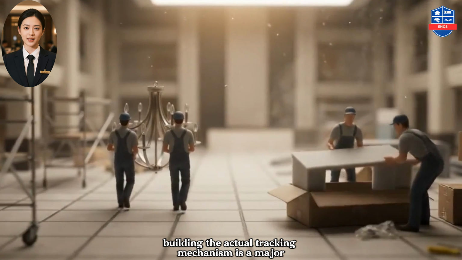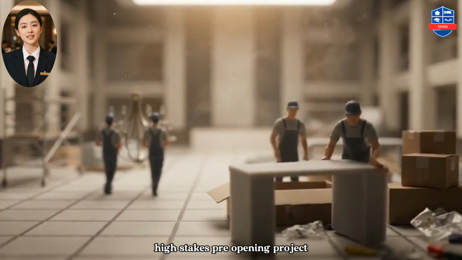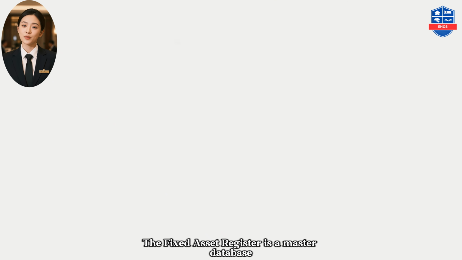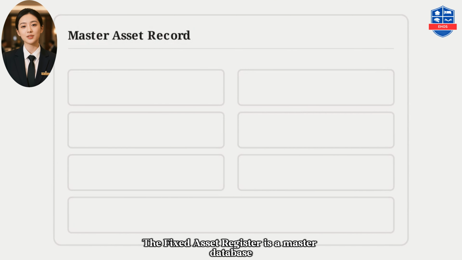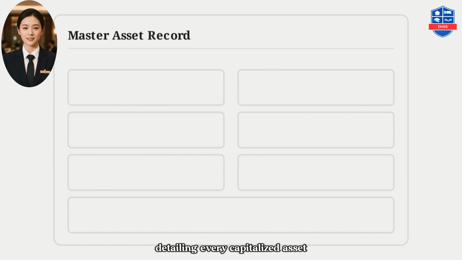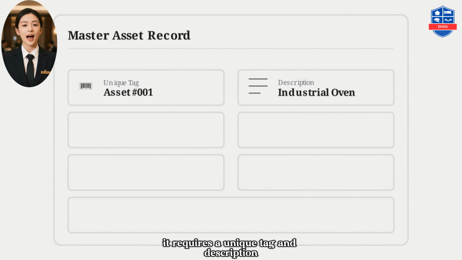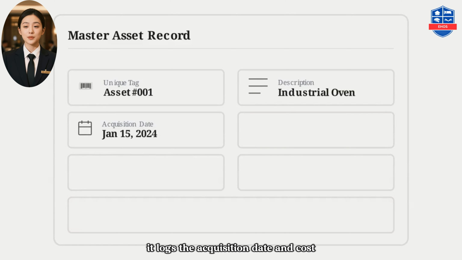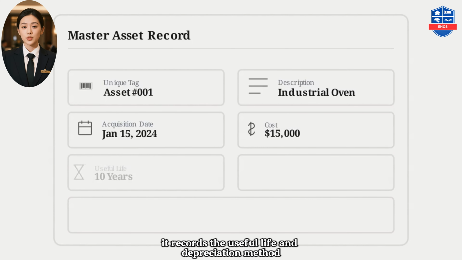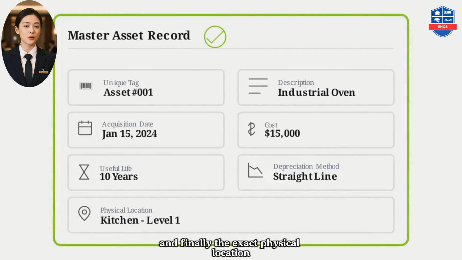Building the actual tracking mechanism is a major, high-stakes pre-opening project. The Fixed Asset Register is a master database detailing every capitalized asset. It requires a unique tag and description. It logs the acquisition date and cost. It records the useful life and depreciation method. And finally, the exact physical location.